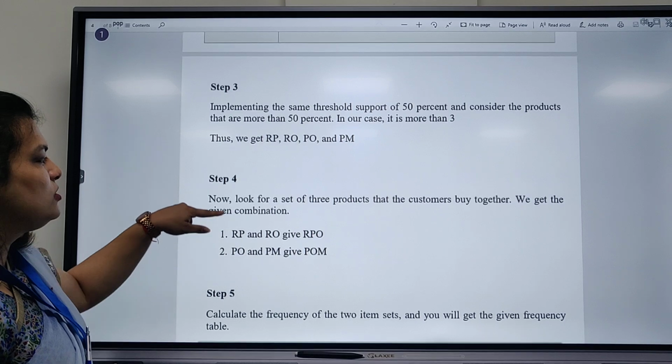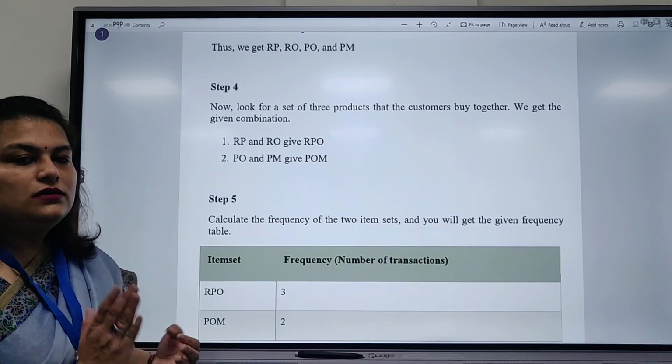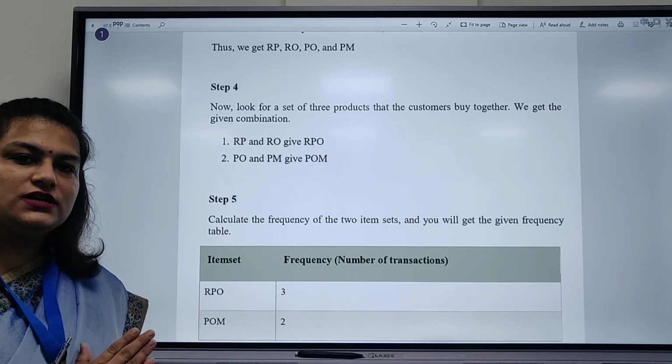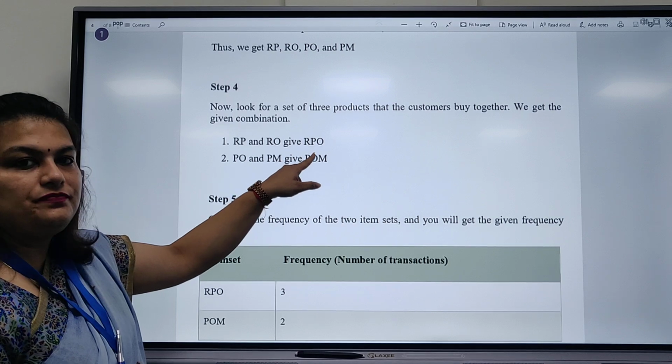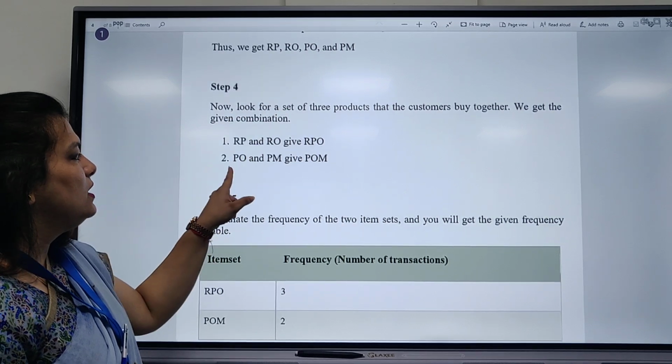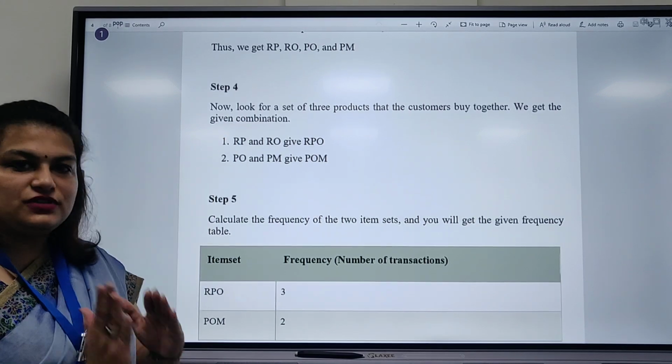Now in step 4, we make a combination of 3 products from all these: R, P, O and P, O, M. These are the combinations of 3.